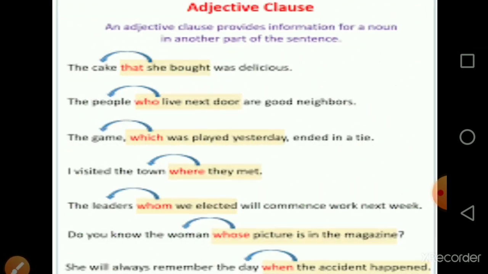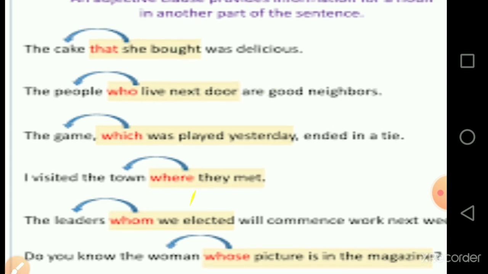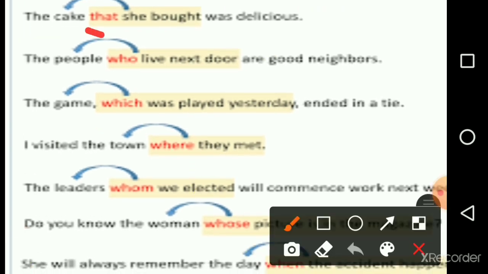Adjectival clause: The cake that she bought. Because we are talking about cake, that's why we are using that. The people who. When we are talking about people, when we are talking about persons, then normally we use who. For things we normally use which. That is a word that can be used for people as well as things.